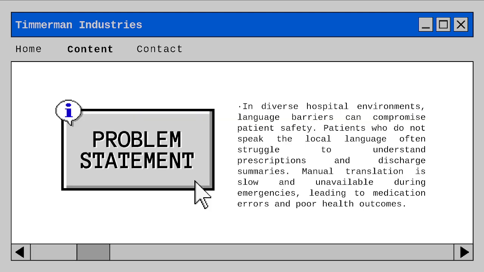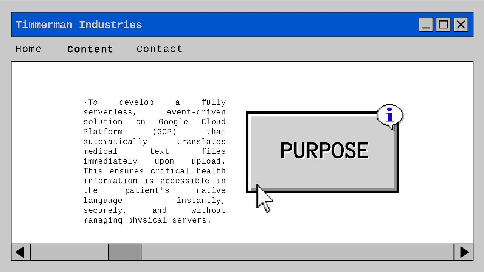Okay, next we can see the problem statement of this project. In diverse hospital environments, the language barrier can compromise patient safety. Patients who do not speak the local language often struggle to understand the prescription and discharge summary. Manual translation is slow and unavailable during emergencies, leading to medication errors and poor health outcomes.